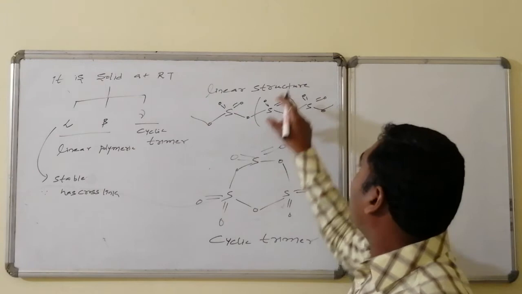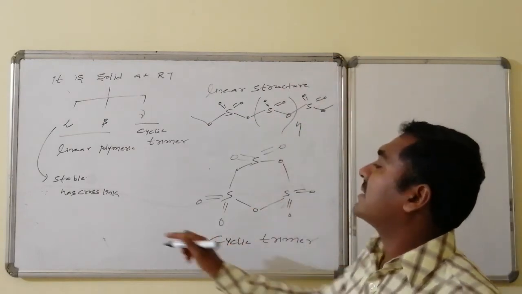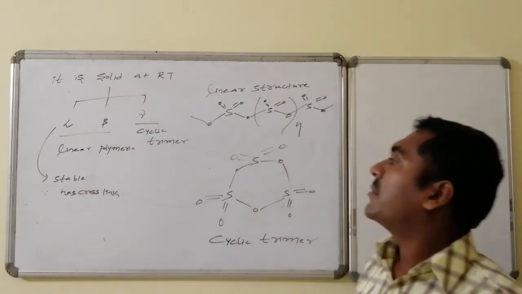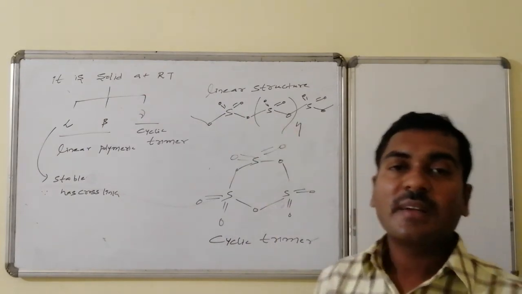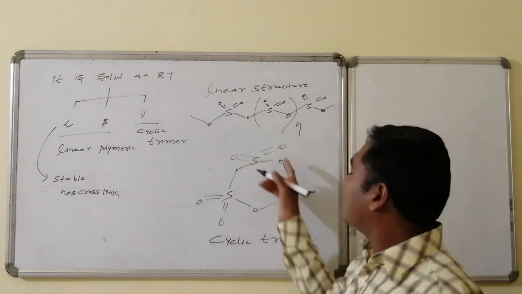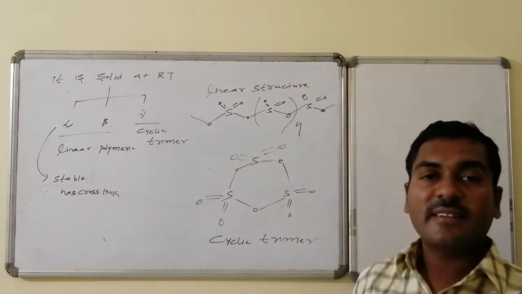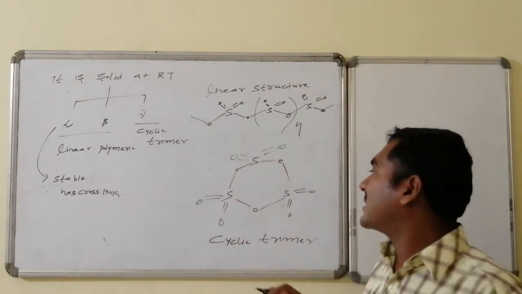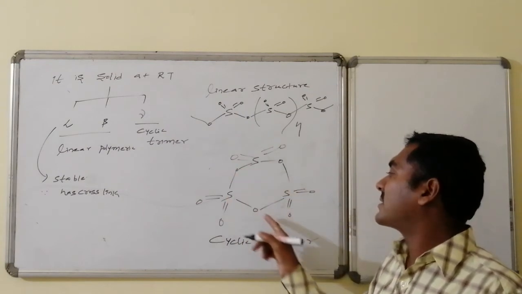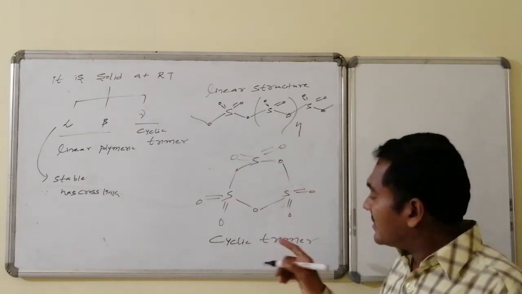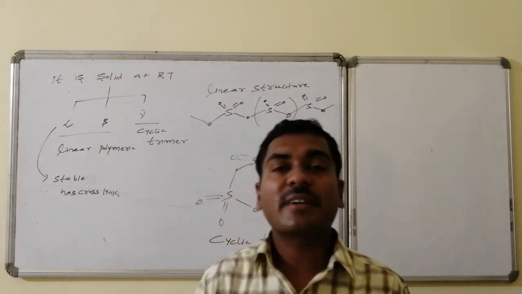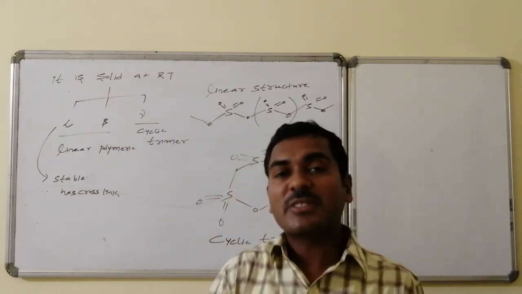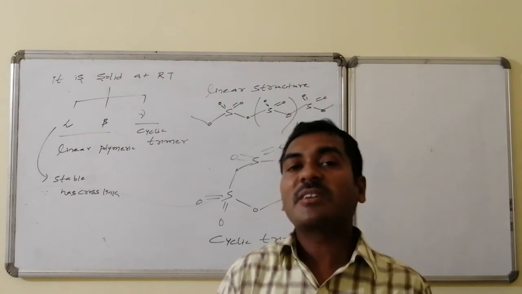If any cross links are present just like this, then it becomes the alpha form, and the one without is the beta form of sulfur trioxide. And the gamma form is that one, 3 sulfur trioxide molecules connected in a ring of 6 atoms in such a way that sulfur and oxygens alternate. This is the cyclic trimer, known as the gamma form of sulfur trioxide. All these forms are possible if it is present in solid state.